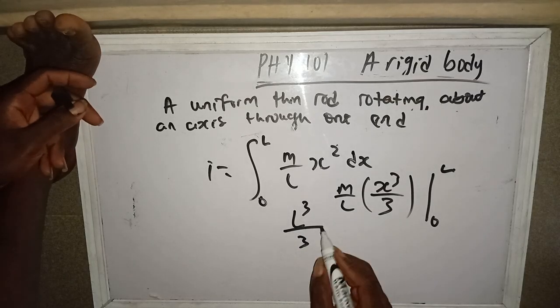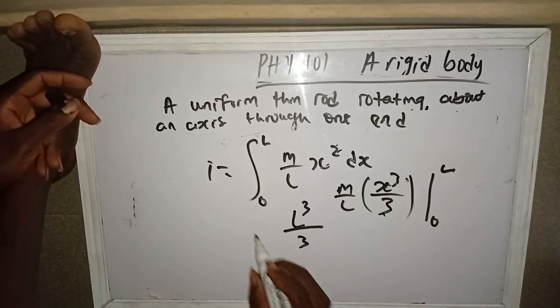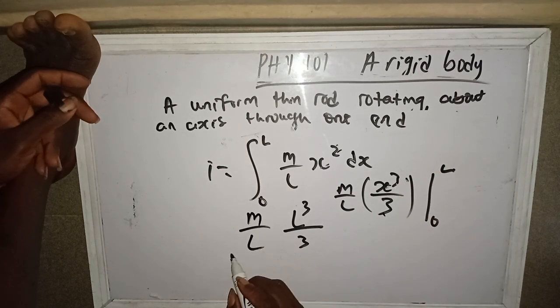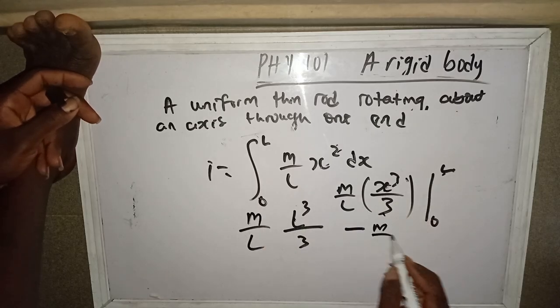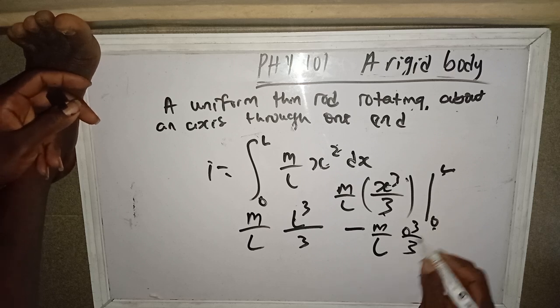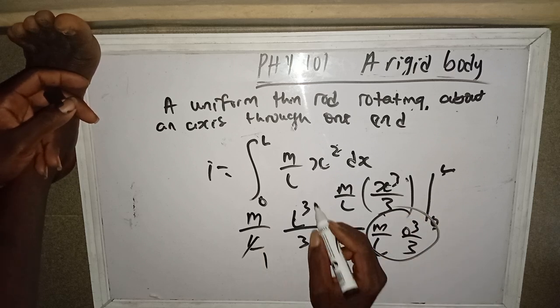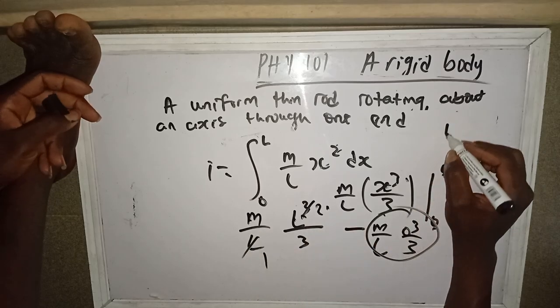This m over L is constant. If you integrate this, you get x cube over 3. So we have m over L, put L for x here, minus m over L, put 0 for x here, which is 0 cube over 3. All this will turn 0. L here cancels one L, leaving L square. So here we have ml square over 3.